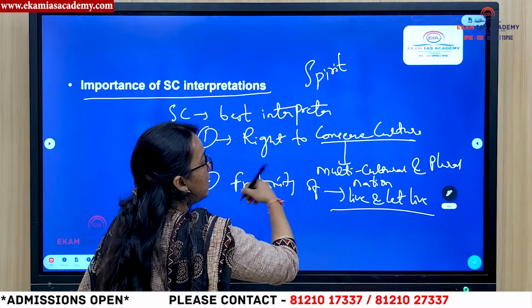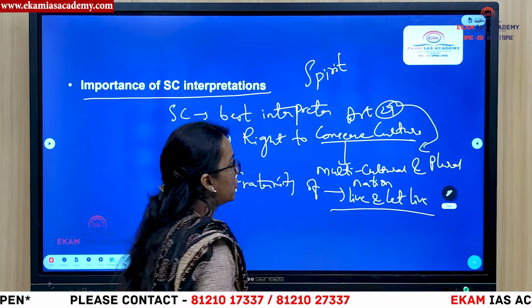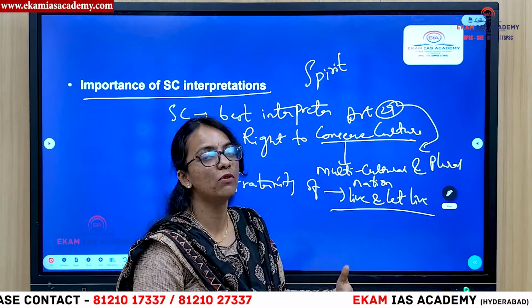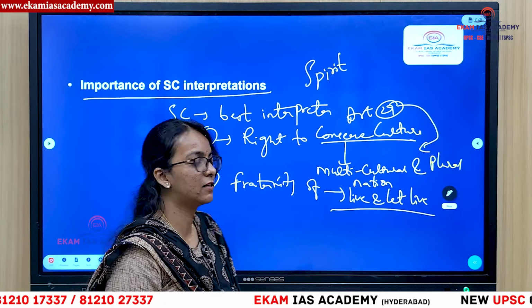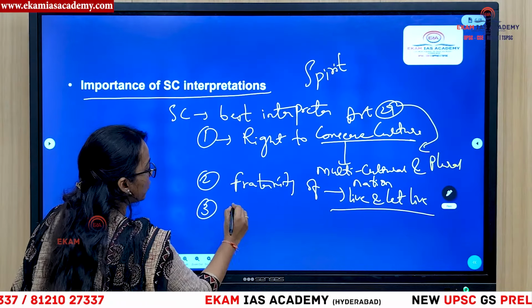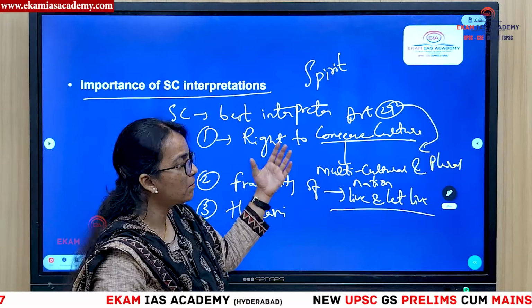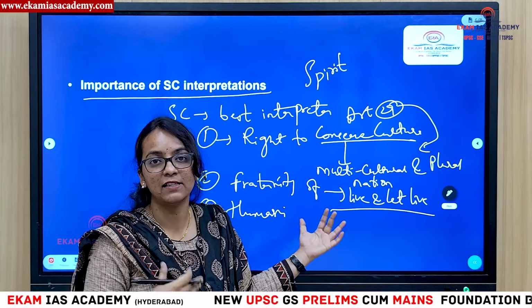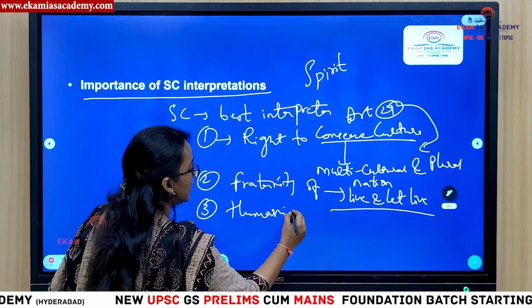Yes, earlier we have seen that it is a violation of Article 29. Where is it a violation? We have to read this right to conserve culture in the context of a multicultural and plural nation. Brotherhood, fraternity among various communities. Okay. The third point is humanitarian grounds. These are not my words. These are the judges who have given these beautiful lines in their proceedings while pronouncing the judgment. Humanitarian grounds.